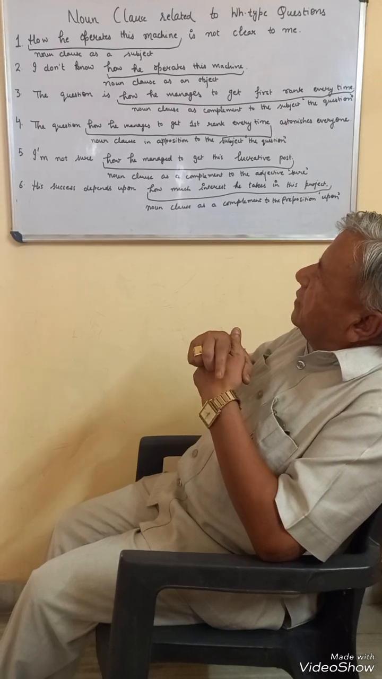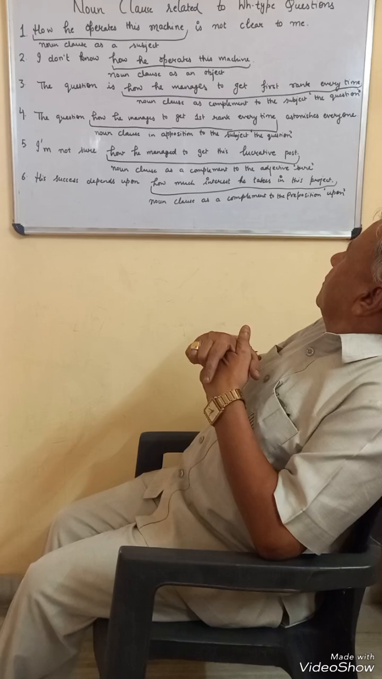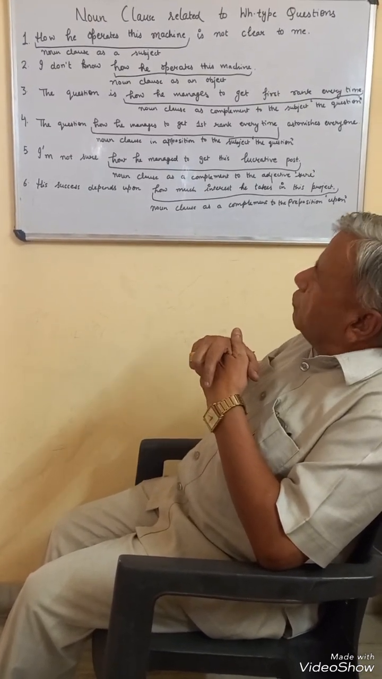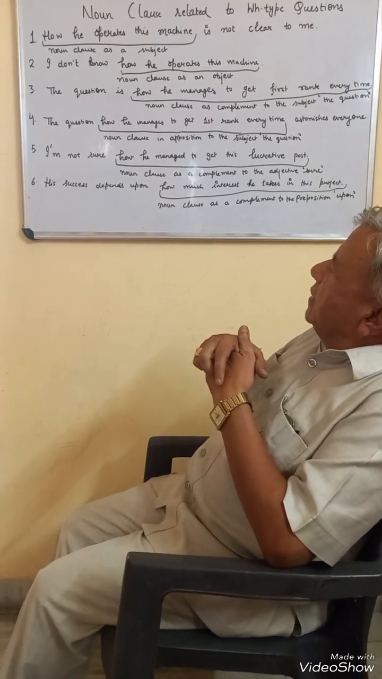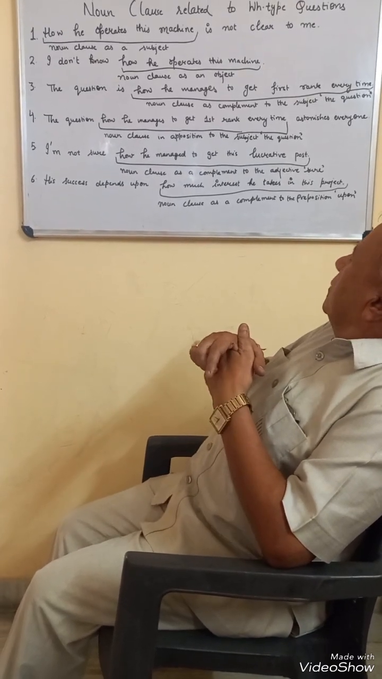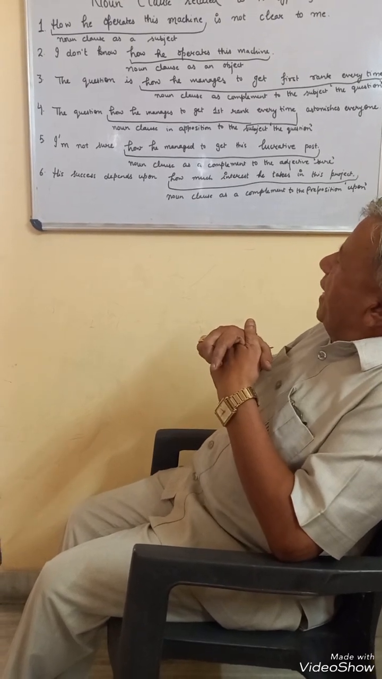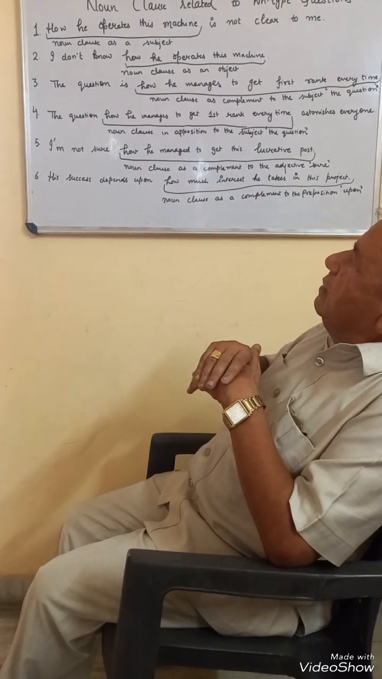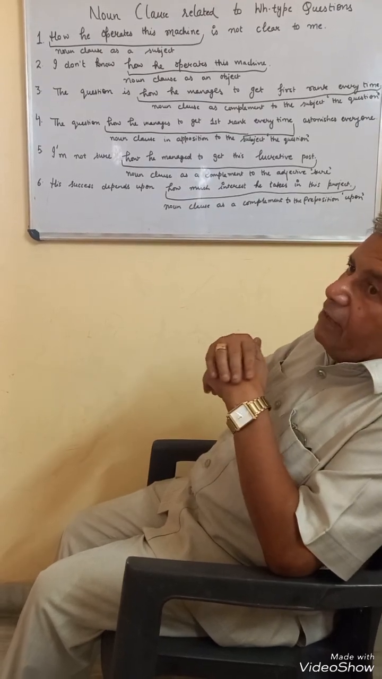In the fifth sentence, I am not sure. Sure is an adjective. And how he managed to get this lucrative post is a complement as a noun clause to the adjective sure. And in the sixth sentence, his success depends upon how much interest he takes in this project. How much interest he takes in the project is a noun clause as a complement to the preposition upon. So all these six functions which are performed by whether clauses are also performed by WH clauses.